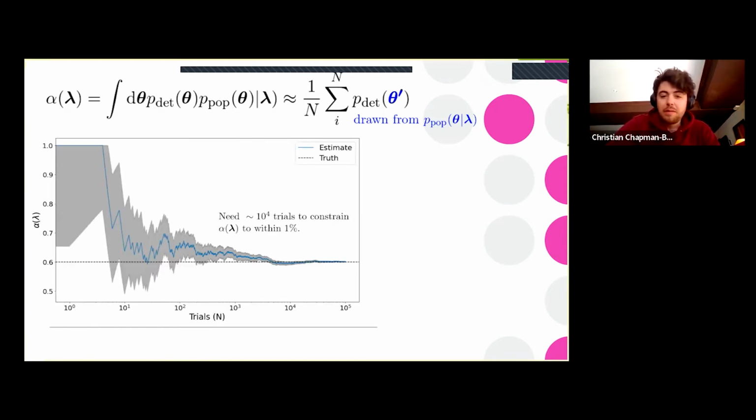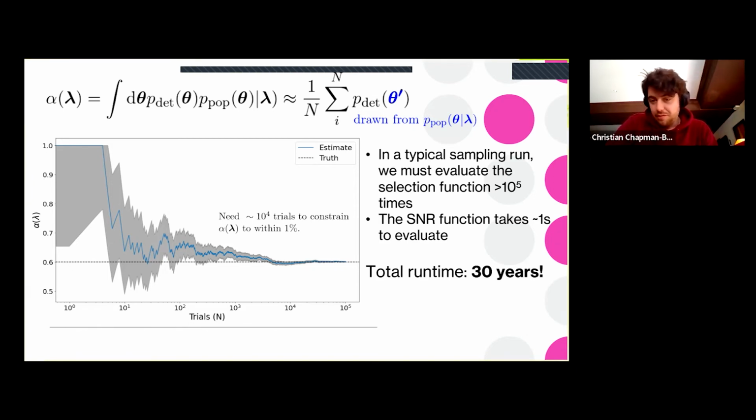And it takes a lot of samples to approach a reasonable level of accuracy for this. For example, here you can see that we need about 10^4 trials to constrain alpha to within about 1%, which is quite expensive, especially if the SNR function is expensive as well. In a typical hyperparameter estimation sampling run, we may need to evaluate this function 10^5 times. And if the SNR function only takes a second to evaluate, then we're going to be doing this for years and years, which is not really practical.